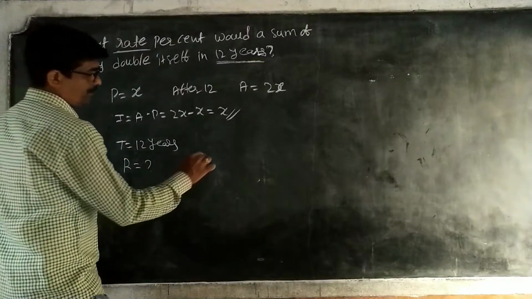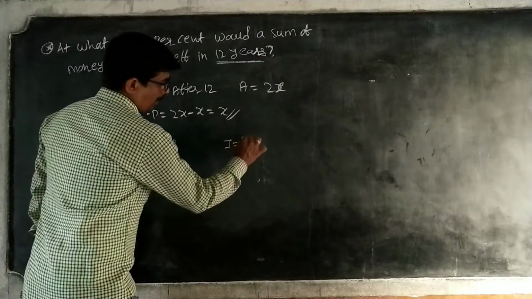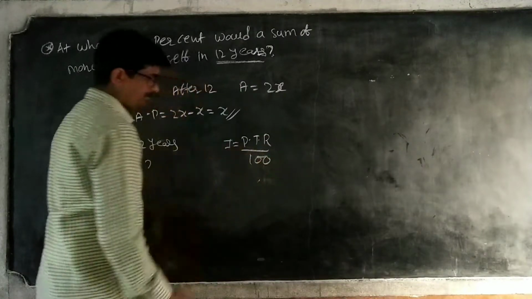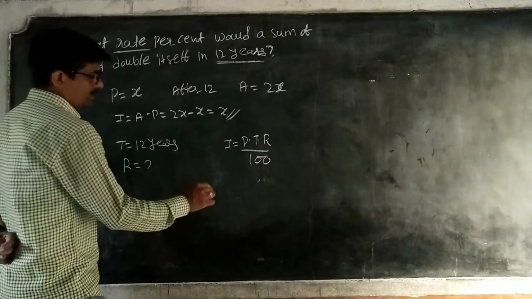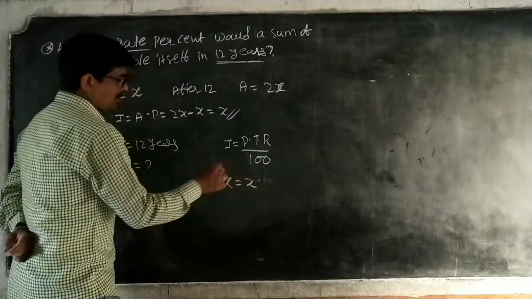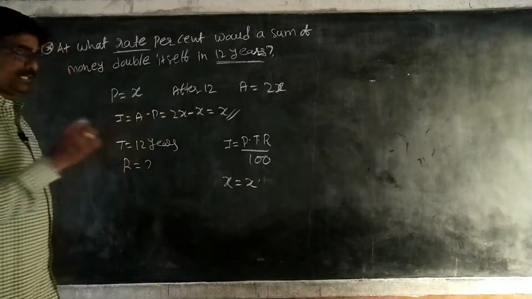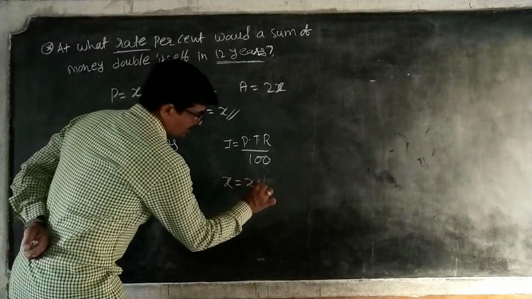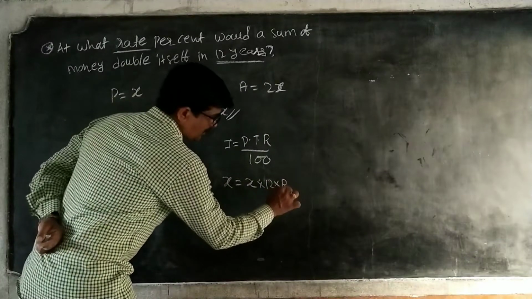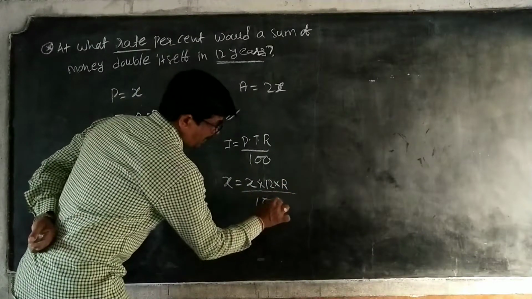Okay, simple. I is equal to PTR by 100. So I is equal to X. P is also X, because principal and interest both are the same. Time t is equal to 12. Rate of interest R we have to find, by 100.